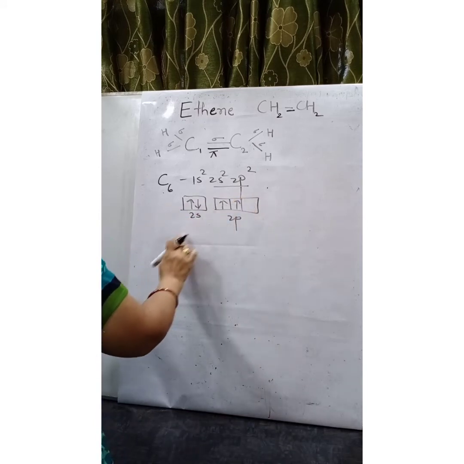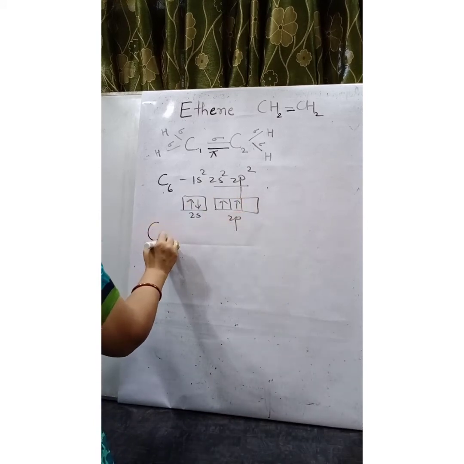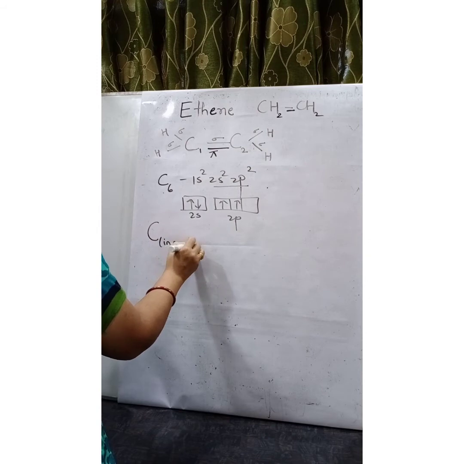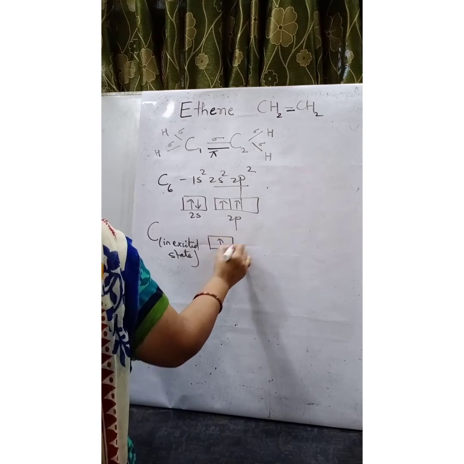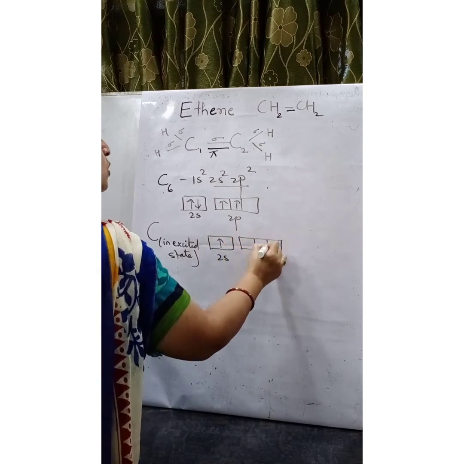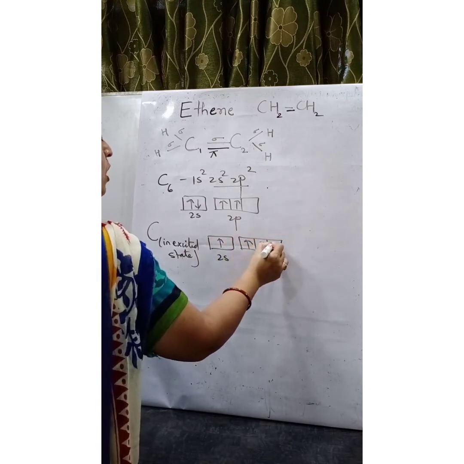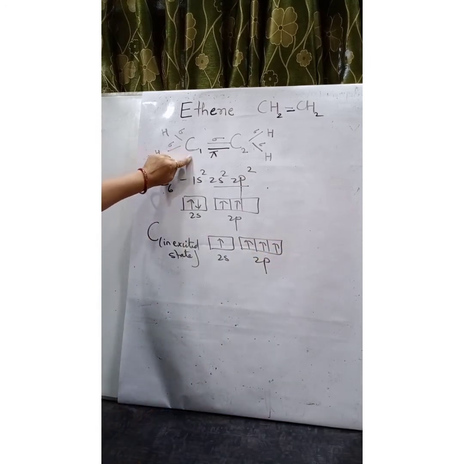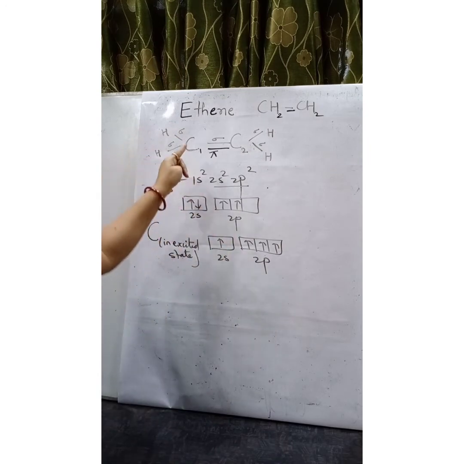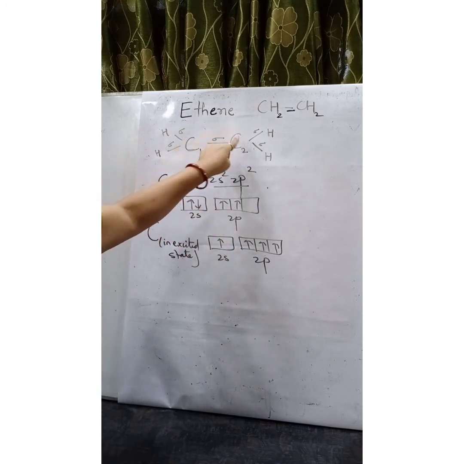Since there is a vacant space, carbon prefers to go in excited state. So in excited state, one of the 2s electron moves to the vacant 2p orbital. Now here each carbon is forming 2 sigma bonds with hydrogen and it is forming 1 sigma bond with other carbon.